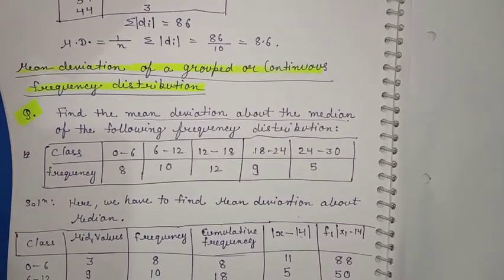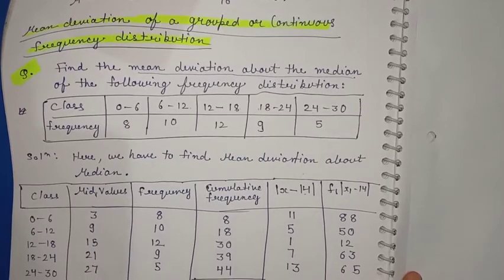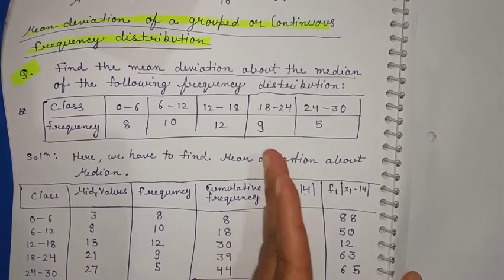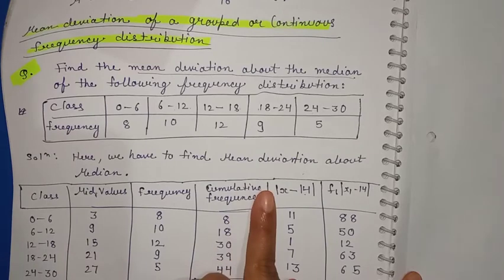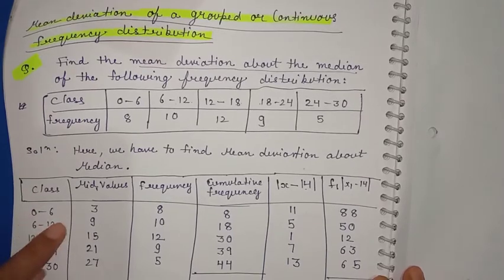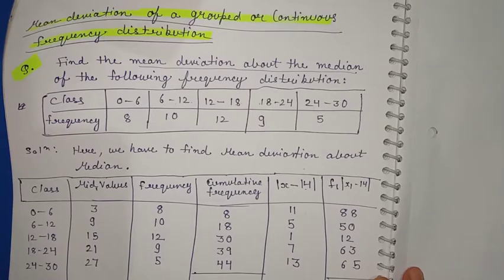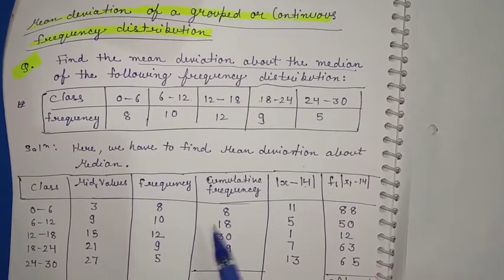So how did we get this? Listen, whenever you solve this type of question, first draw the table only till cumulative frequency. Afterwards we will draw these other two columns. First we write the classes: 0 to 6, 6 to 12, 12 to 18, 18 to 24, 24 to 30. Then the mid values: between 0 to 6 it is 3, 6 to 12 it is 9, 12 to 18 it is 15, 18 to 24 it is 21, 24 to 30 it is 27. Now the frequencies are given as 8, 10, 12, 9, 5.